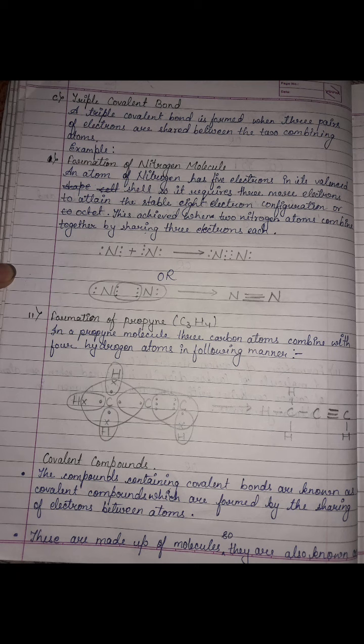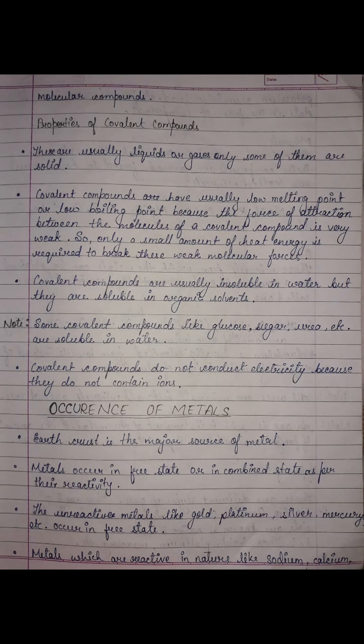Formation of propyne, C3H4. In a propyne molecule, 3 carbon atoms combine with 4 hydrogen atoms in the following manner. Covalent compounds. The compounds containing covalent bonds are known as covalent compounds, which are formed by the sharing of electrons between atoms. Each of these is made up of molecules, so they are known as molecular compounds.